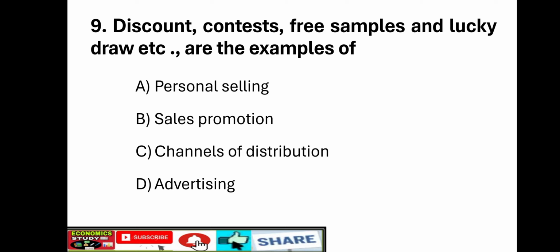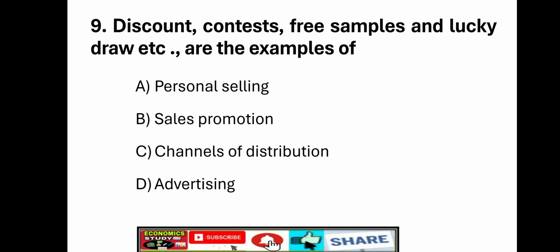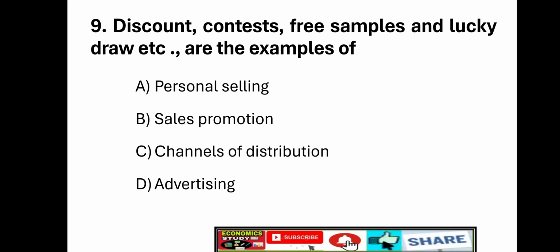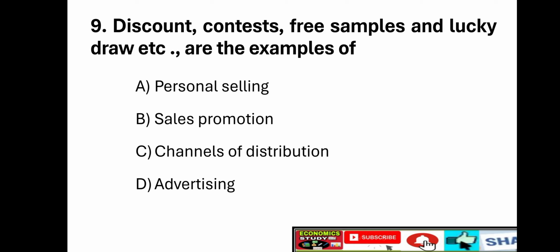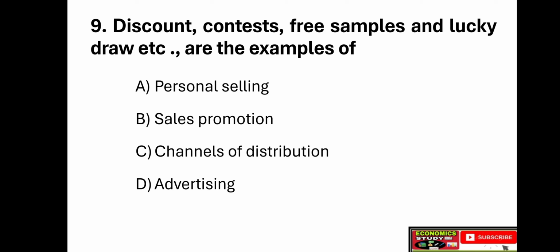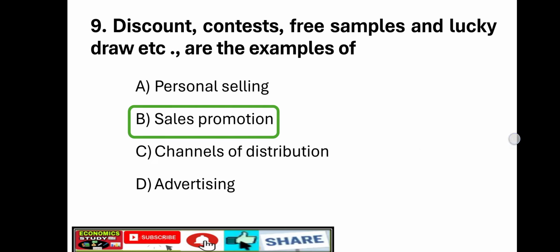Last question in this chapter, ninth question. Discount contests, free samples and lucky draw, etc. are examples of option A, personal selling. Option B, sales promotion. Option C, channels of distribution. Option D, advertising. Right answer is option B, sales promotion.